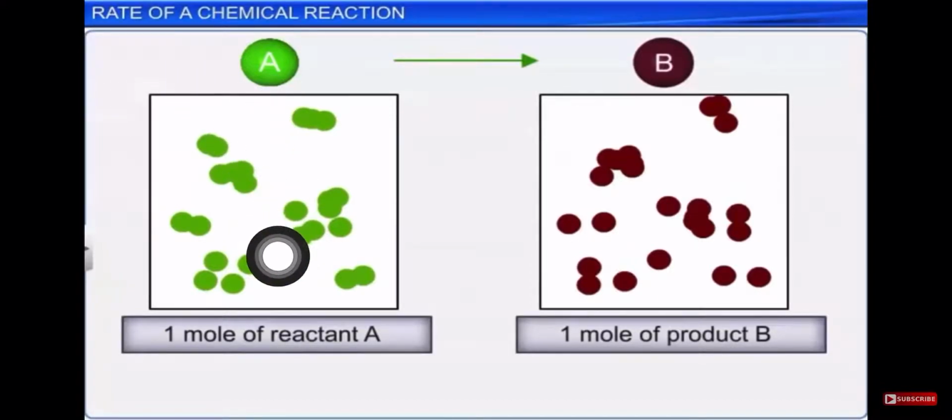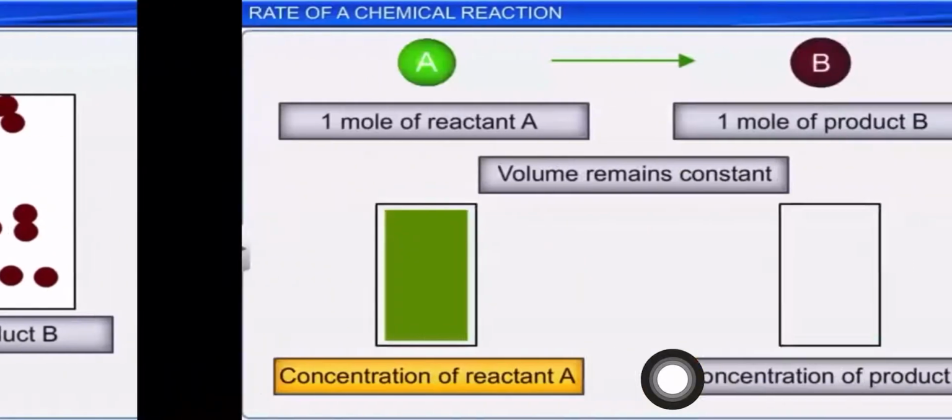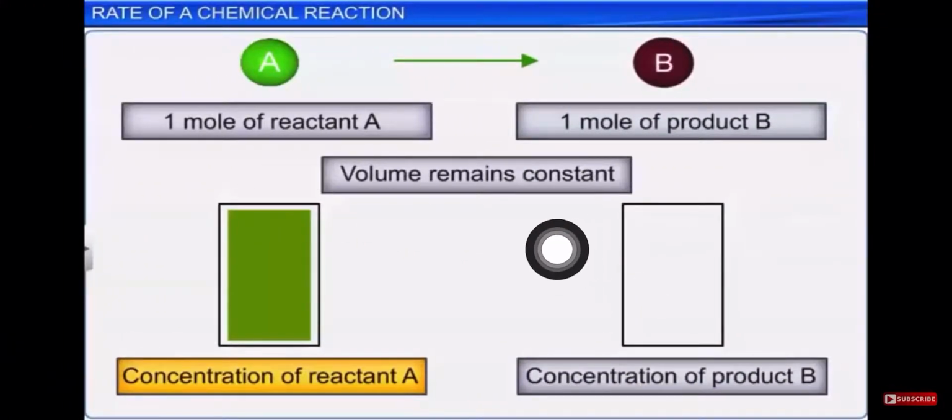Here A is 1 mole of reactant that is going to be converted into 1 mole of product B, and we are keeping the volume constant. Initially the concentration of reactant is maximum and the concentration of product is 0.